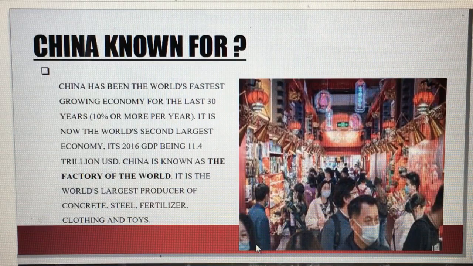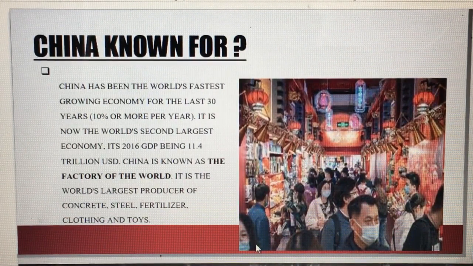China is known for the world's fastest growing economy for the last 30 years, 10% or more per year. It is now the world's second largest economy. China, known as the factory of the world, is the world's largest producer of concrete, steel, fertilizer, clothing, and even toys.